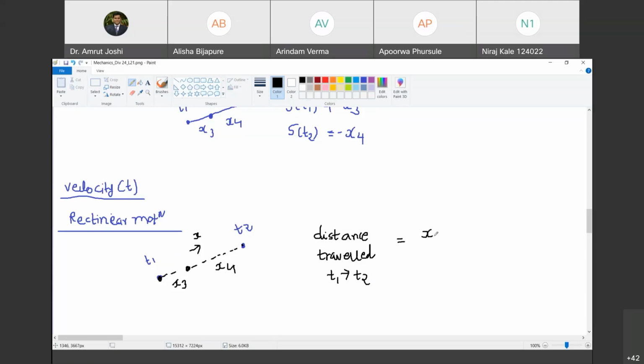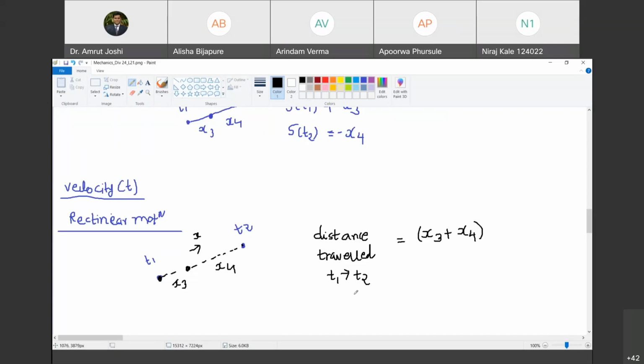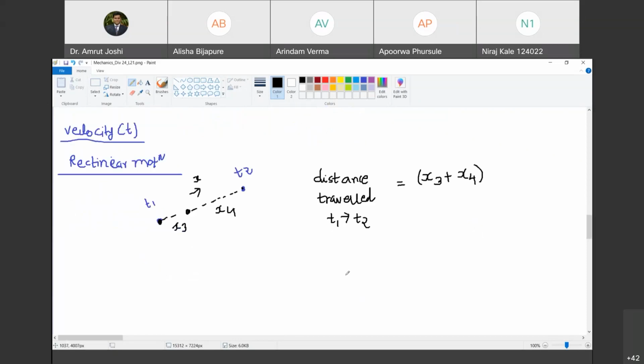Tell me. x3 plus x4. Do you agree with me? Yes, sir. And what is the time it took to travel this distance? t2 minus t1. Yes, it took time t2 minus t1. Agreed? Yes, sir.